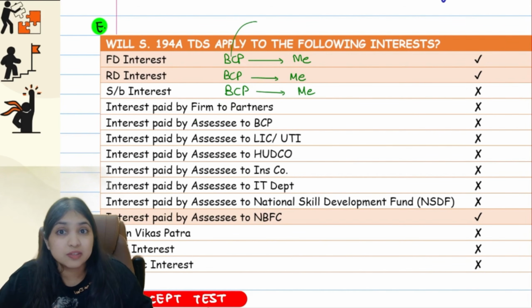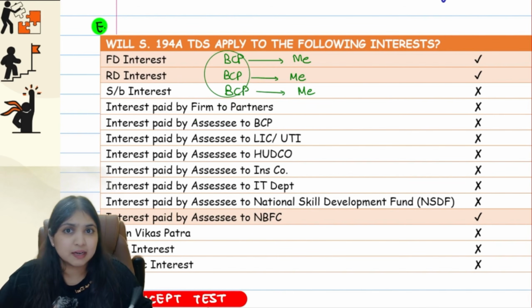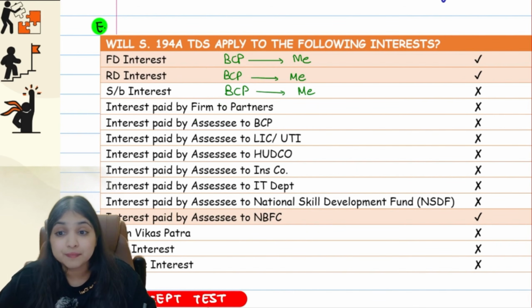So therefore, at source tax is to be deducted. So BCP will deduct tax. BCP can be deductor. But remember, on FD interest and RD interest, 194A TDS will apply. But on savings account interest, 194A TDS will not apply. Okay. Then interest paid by firm to partners.